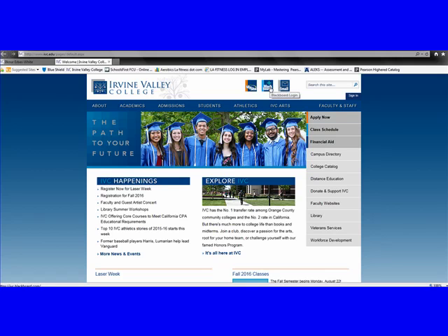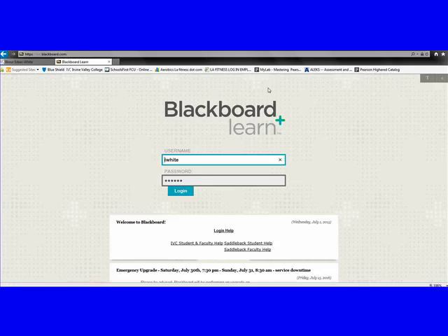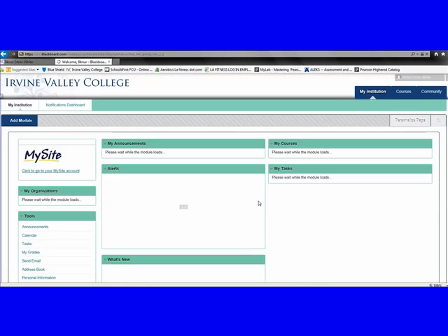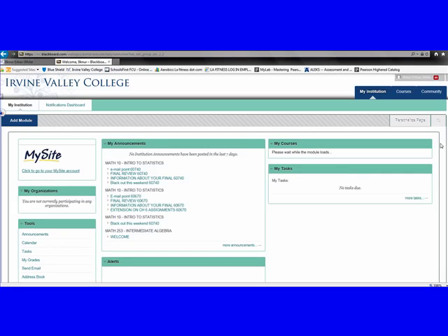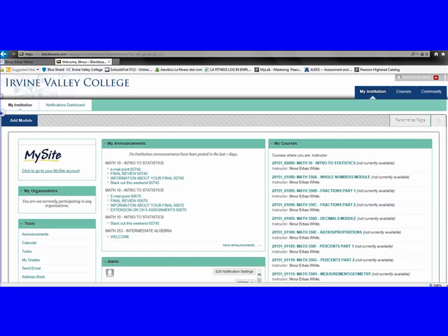When you register for this class, you're going to have to click on this, and it's going to take you in. You have to enter your username and password. If you don't know it, you have to get that from admissions or from the library. It's going to show right here under my tasks or my courses, somewhere there.